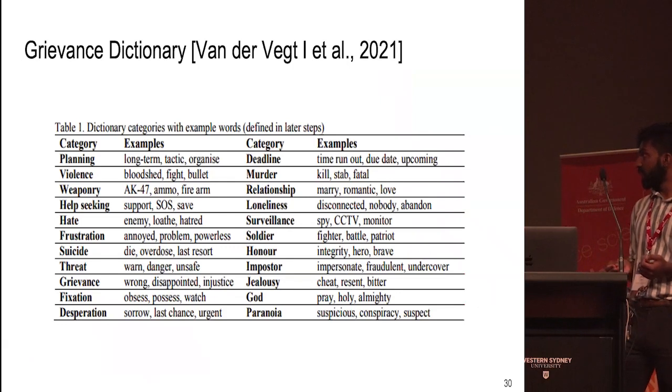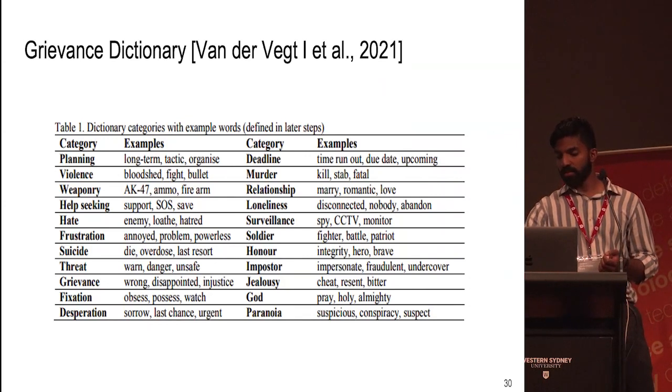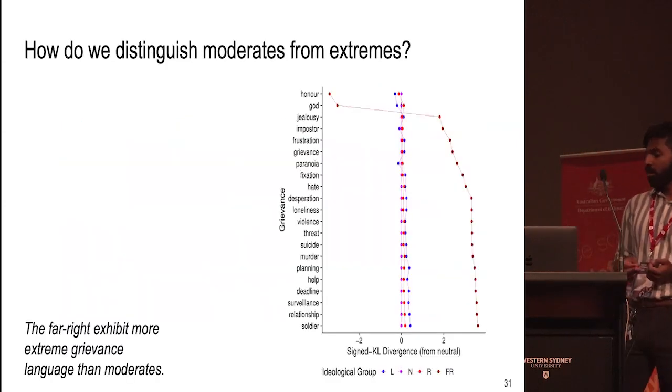For our last application, we want to apply the grievance dictionary, which was a threat assessment tool, to these ideological groups. So the grievance dictionary was a curated set of threat assessment categories and includes categories including violence, fixation, paranoia, etc. And it gives scores to users based on the language they use for each of these categories. So we can set up a similar experiment as we did before, where we test different ideological groups. And we see that the far right tend to use much more extreme language than the moderates in terms of the grievance categories that we see on the y-axis here.